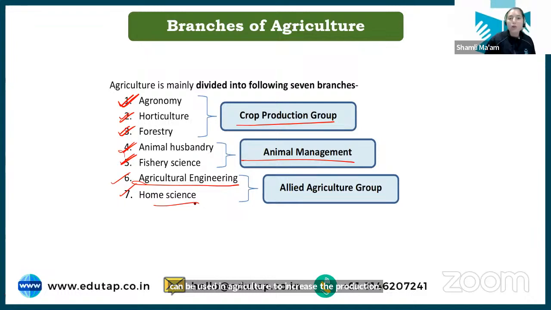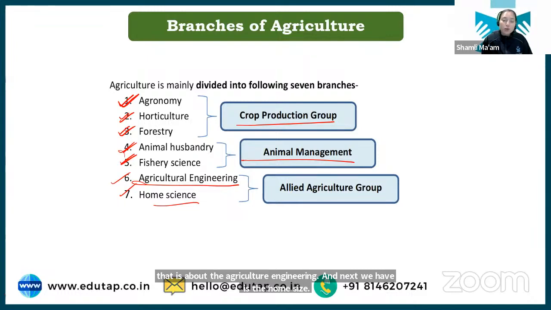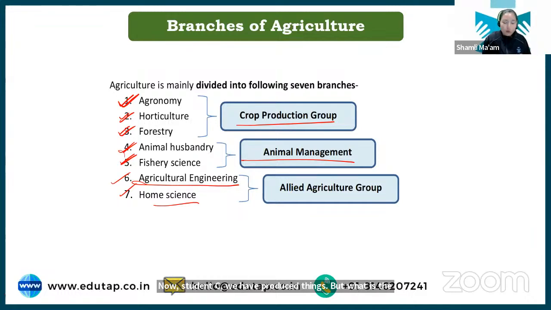And next we have home science. Now students, we have produced things, but what is the nutritional value of these things, or how can these food products help in gaining food security? That is studied under home science, and it deals with the nutritional aspect of the products that we get from agriculture. With that, I hope these 7 branches are clear to you.